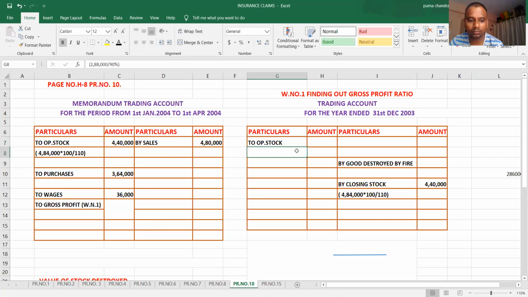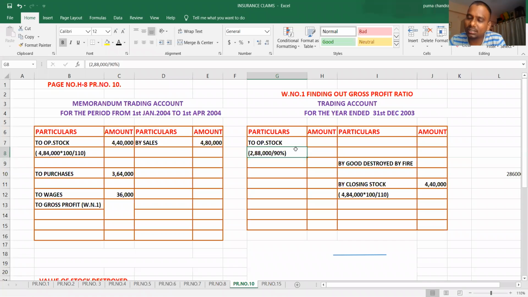Opening stock 2,88,000 divided by 90%. Sir, how this 90%? Yes, the stock till 31st December 2003 is valued at cost less 10%.